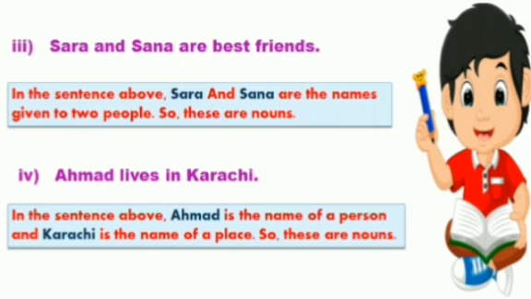Number 4, Ahmad lives in Karachi. In the sentence above, Ahmad is the name of a person and Karachi is the name of a place. So these are nouns. Okay, as you can see, there is no other noun, there is no other name of a place, person, animal, or thing in these sentences. So these are the nouns which we have identified.